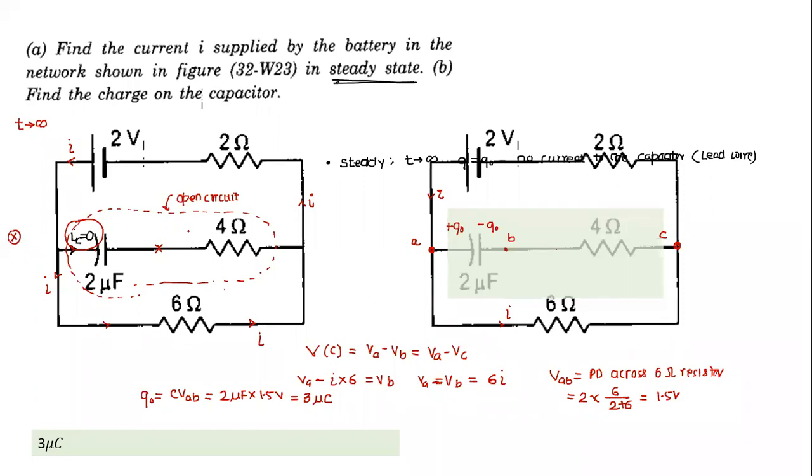See, is it possible to write an equation? In that case, what will happen? You have to write two equations. When I derived the time constant, there was only one loop. In this case, there will be two loops. So it becomes a little lengthy, but there is a little bit of shortcut also available. But the time constant I will deal with last because it's slightly more complicated than this question, but it is possible.